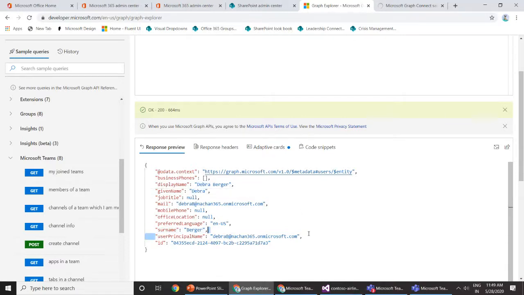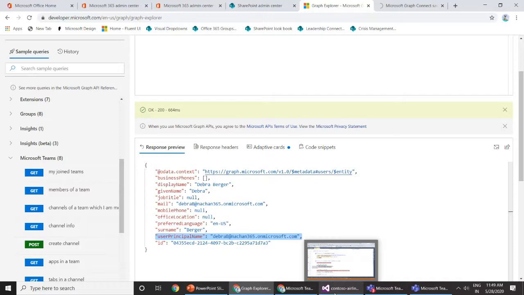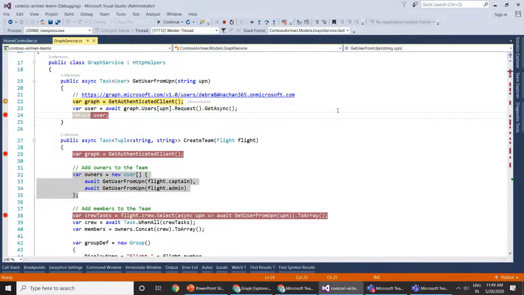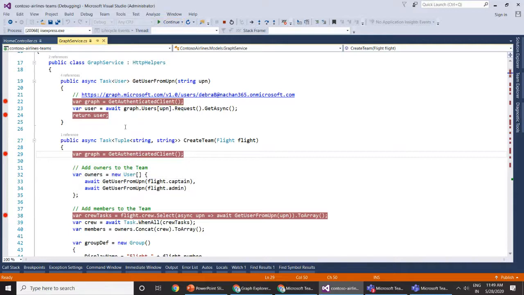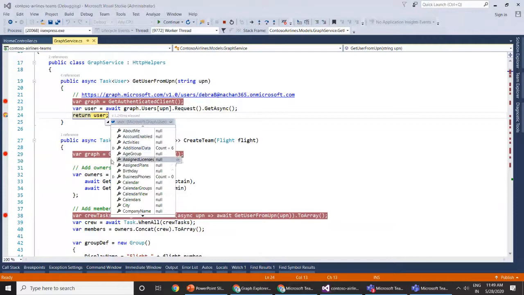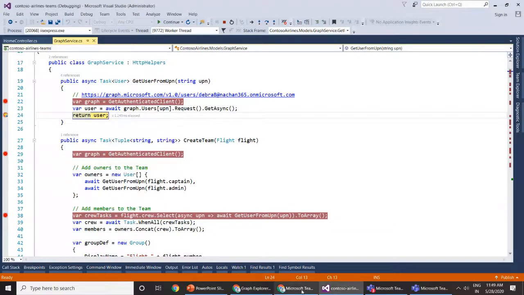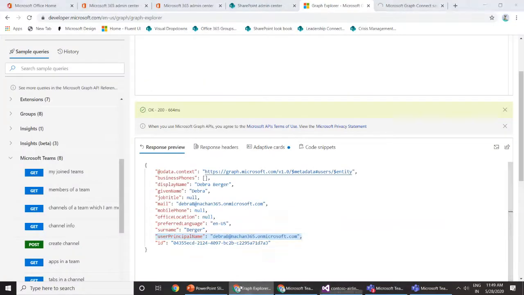At least this is the information that we will require so that we can hit our next REST API to create a team and add this captain and admin to that team. So let me run through it. Here is the user information which we got, which I just showed you in the Graph Explorer.